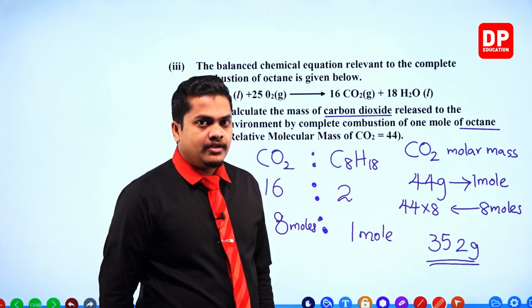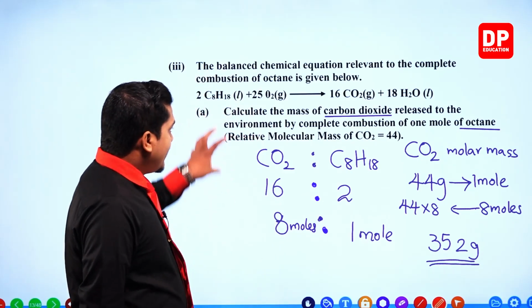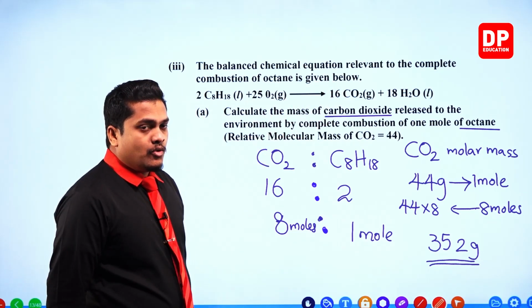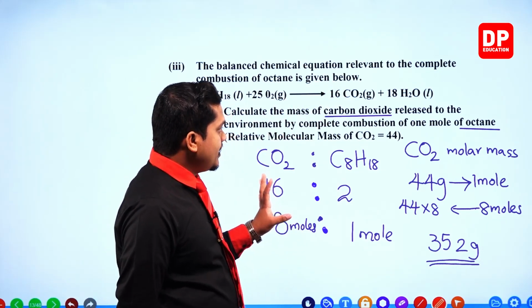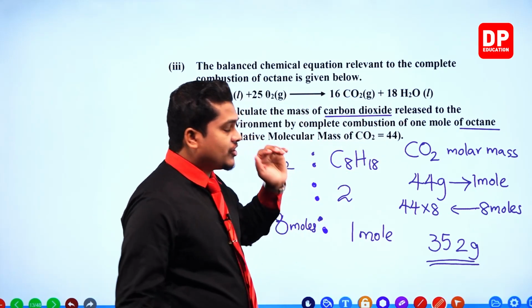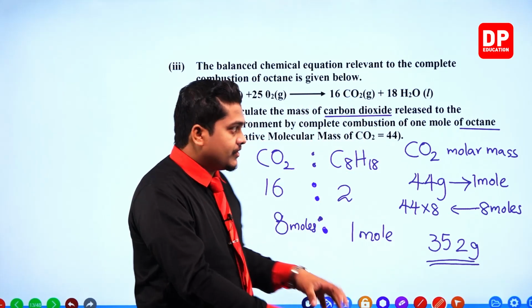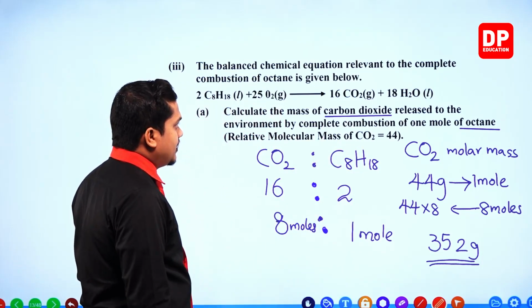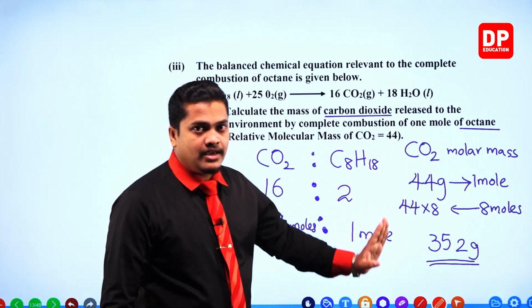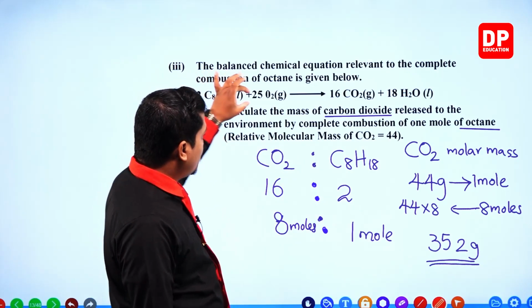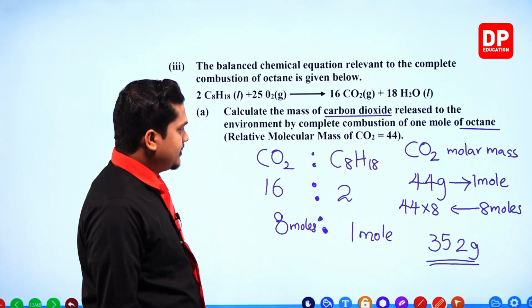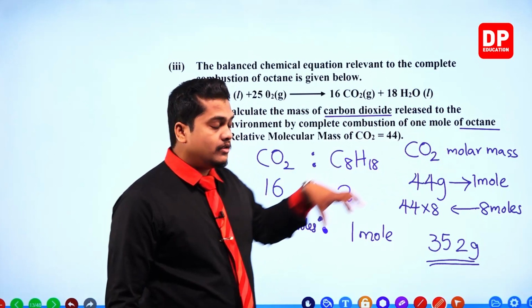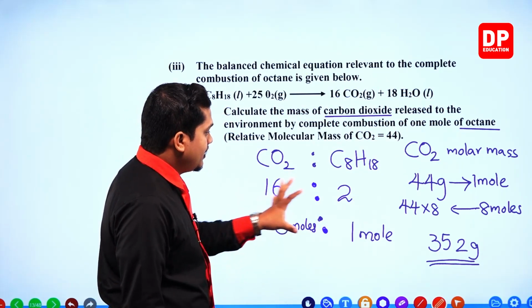How did I take it? Once again, get the balanced chemical equation. Write down the ratio between the two substances which the question is being asked with. The two substances are carbon dioxide and octane. According to the balanced chemical equation, write down the ratio between their number of moles like this. Then find out how much is 1 mole with respect to the other one.